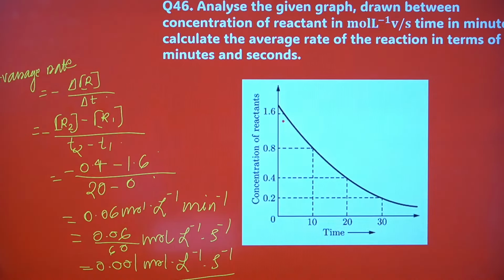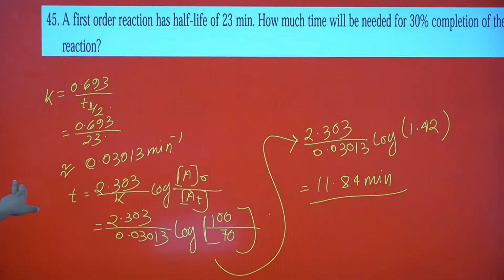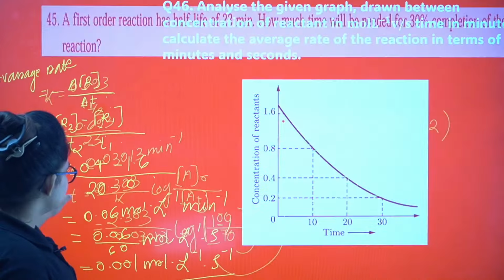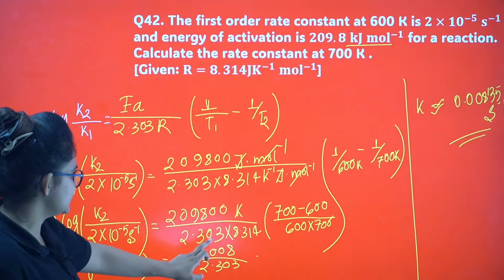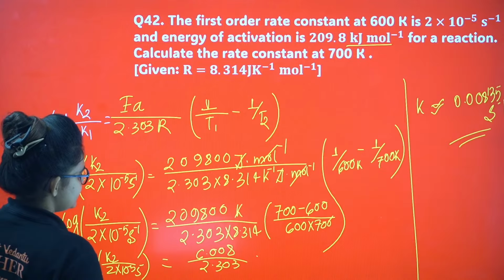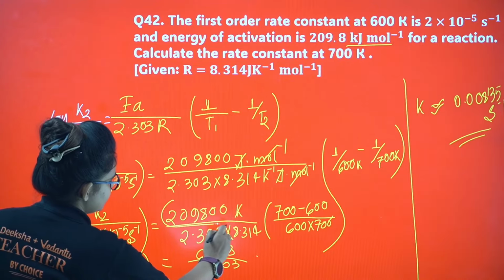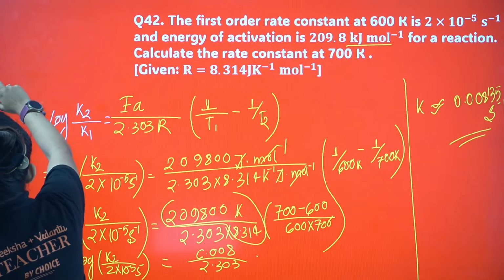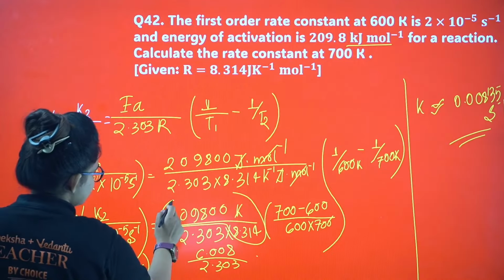Okay, so here how 6.008, where my dear, can you please explain where? Basically if you calculate this entire part, wait, let me mark it for you, let me mark with white.